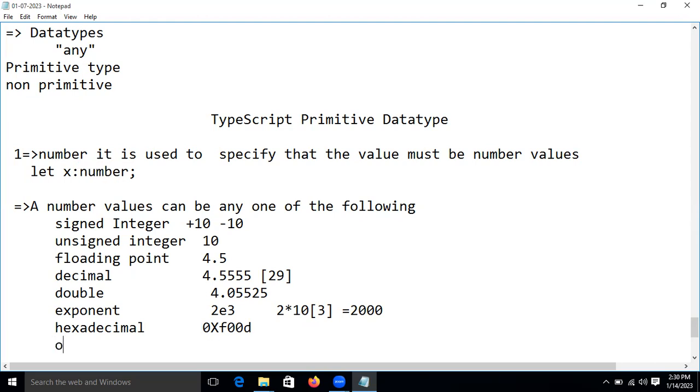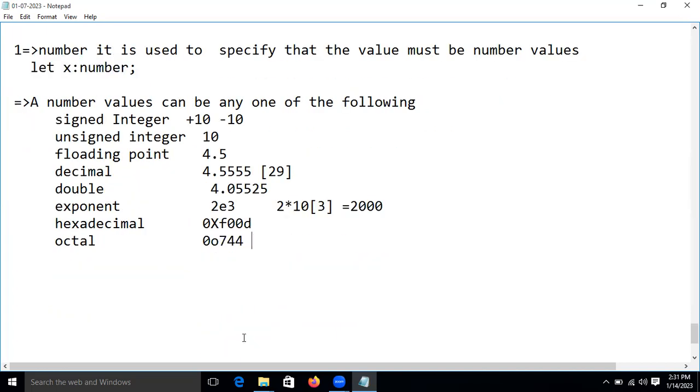Octal is another one. How do we present octal? Let's take 0, O, and some number after it. If we have this kind of number, then we can say it is an octal number. Number supports octal numbers also.